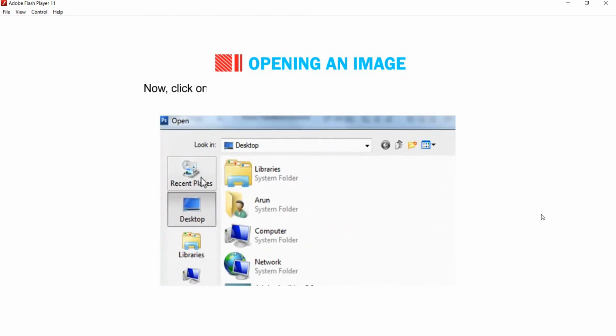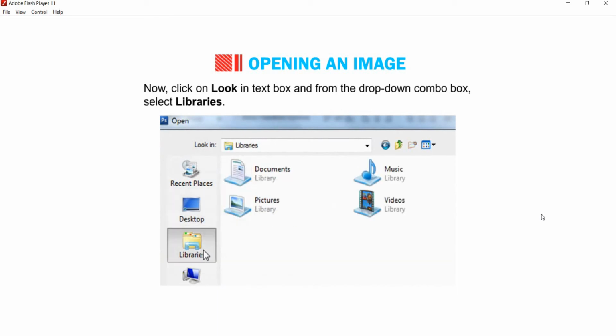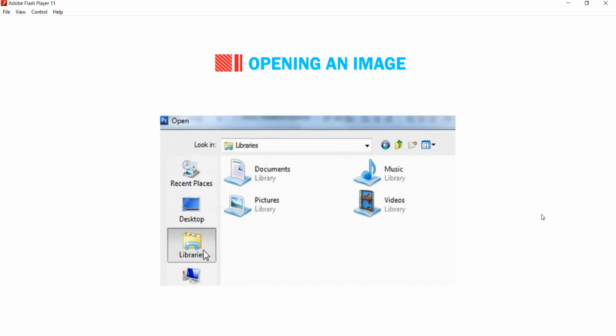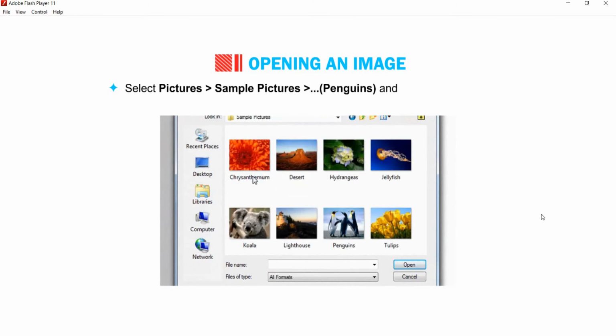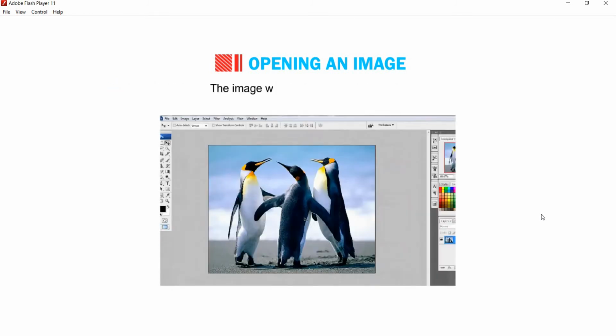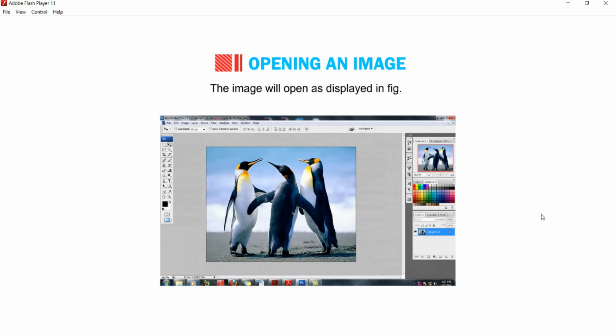Now, click on the Look in text box and from the drop-down combo box, select Libraries. Select Pictures, then go to Sample Pictures, then go to Penguins and click on the Open button. The image will open as displayed in the figure.